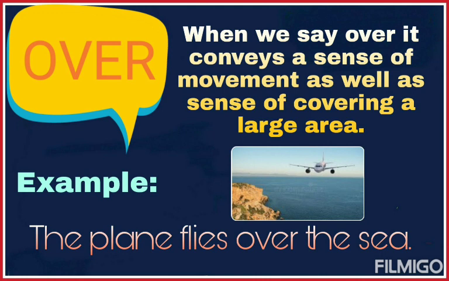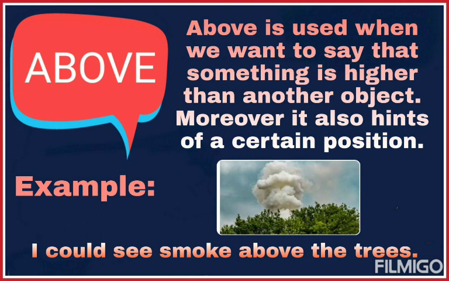When we say over, it conveys a sense of movement as well as a sense of covering a large area. As in this example, the plane flies over the sea. The plane is covering a large area and it is also showing a movement as shown in the picture.